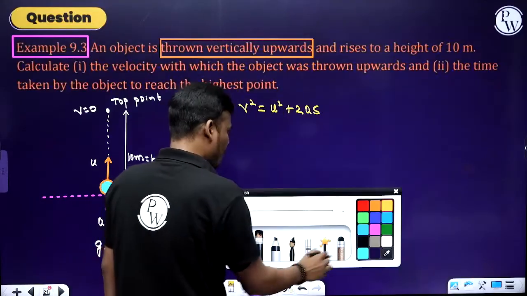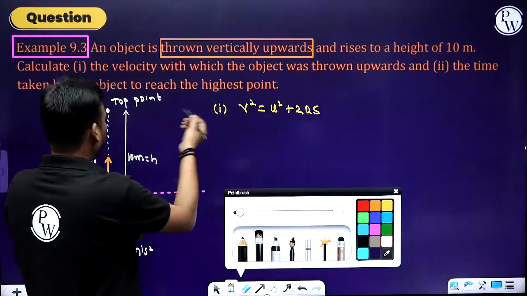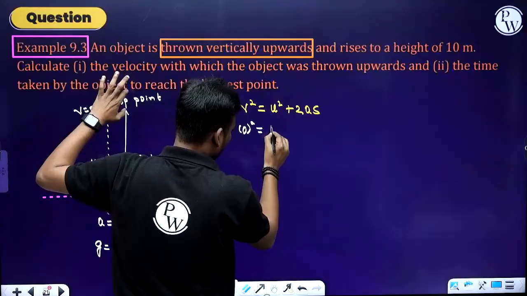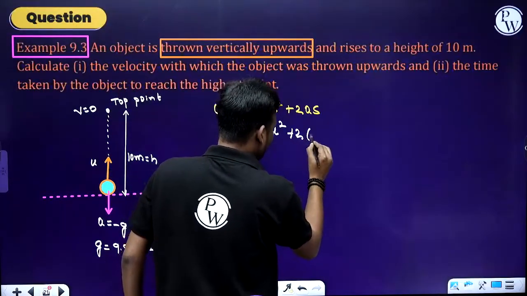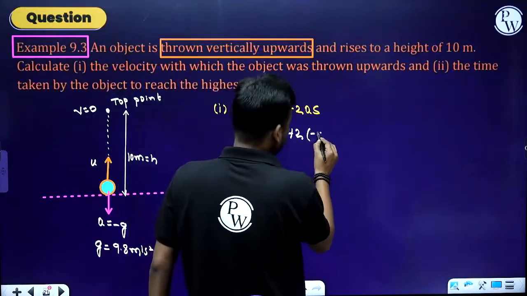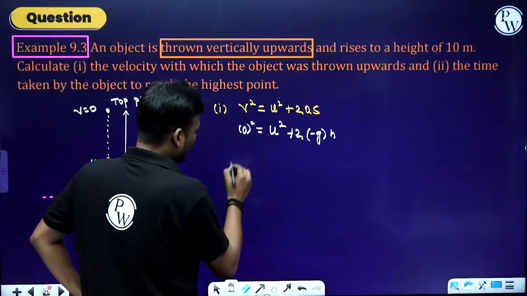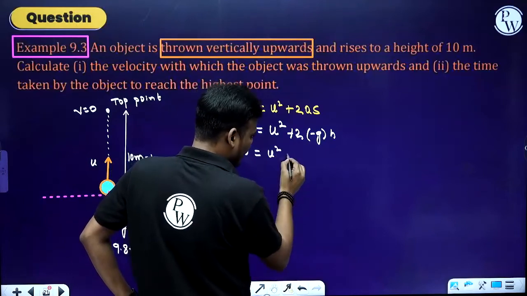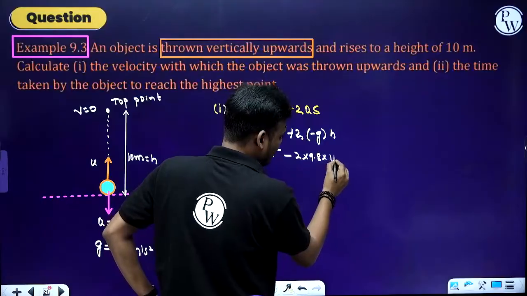Now, substituting the values. The v value at the top point is 0 whole square, and you don't know u, therefore u square as it is, plus 2. The value of a is negative g, and in place of s it is h only. So it is 0 square, which is 0 only, u square plus, into minus 2 into 9.8 into height 10.